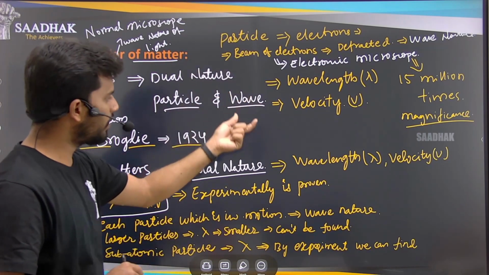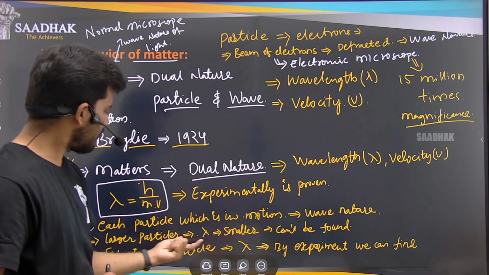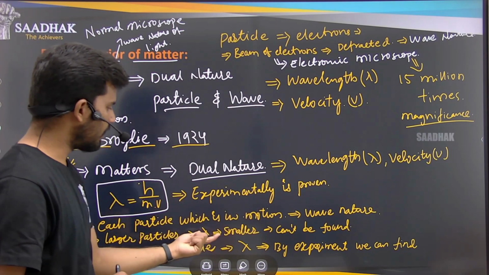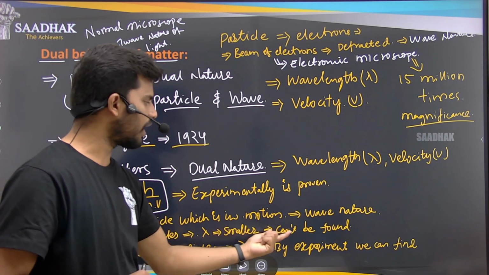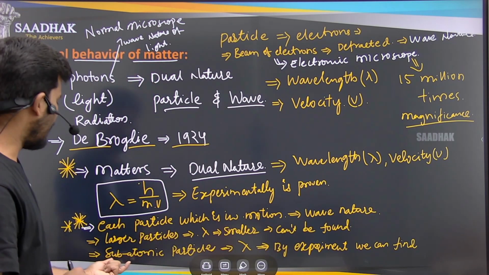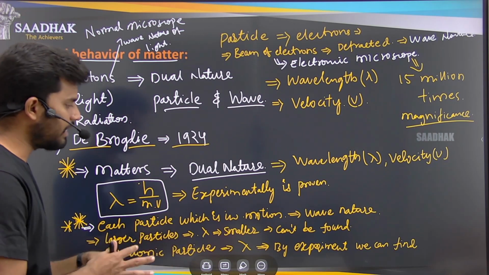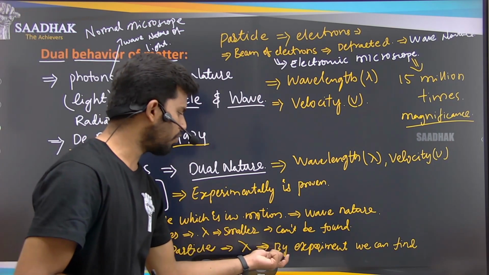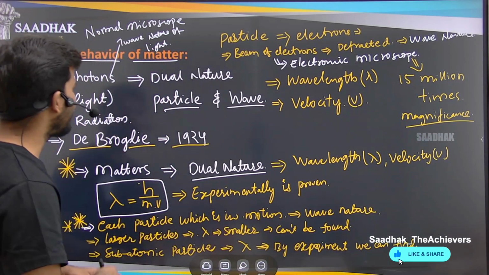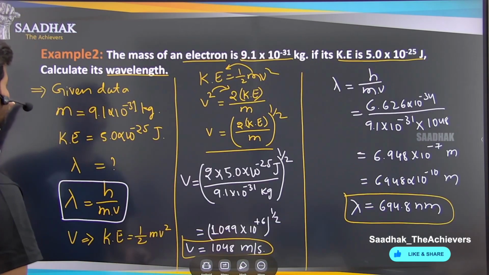What we have said is that if the particle is larger, the wavelength, or we say the lambda, is smaller and it can't be found, right? But the subatomic particles, as they have less mass, the lambda can be found by experiment, right, by calculations and by experiments that we have.